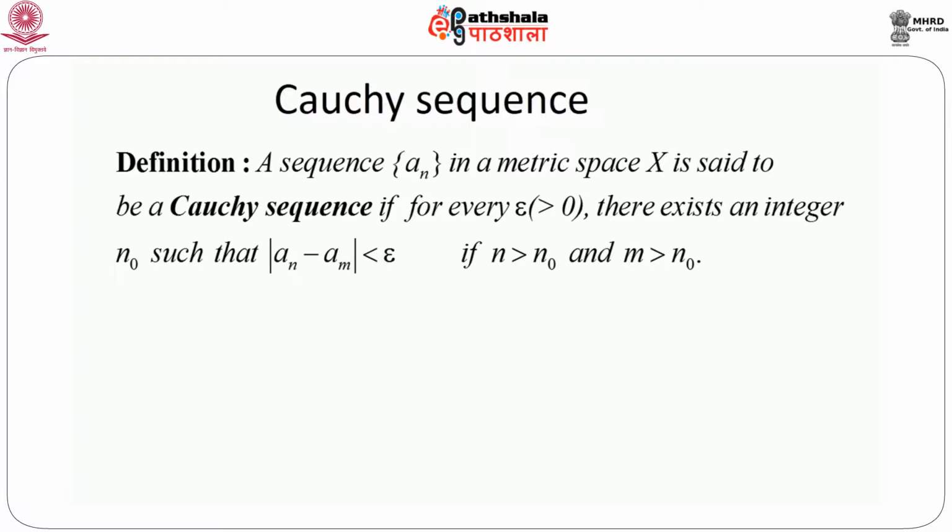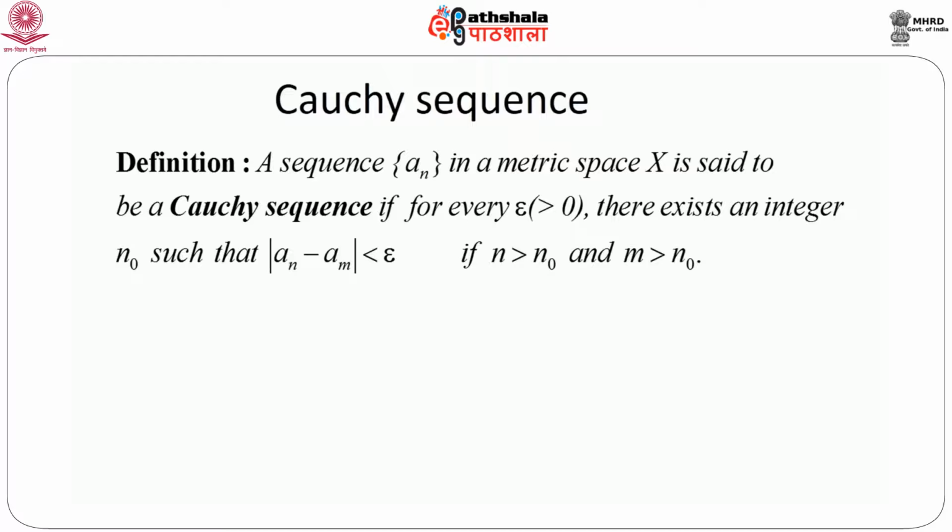This means, in simple language, first consider a large number n0 and consider two other large numbers, both larger than n0. Consider the sequence values at those numbers, a_n and a_m. If the difference of these two numbers in absolute value is less than epsilon, we call it a Cauchy sequence.